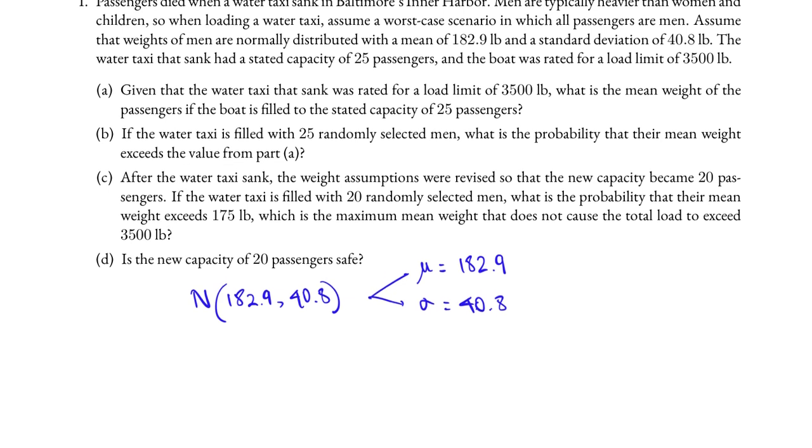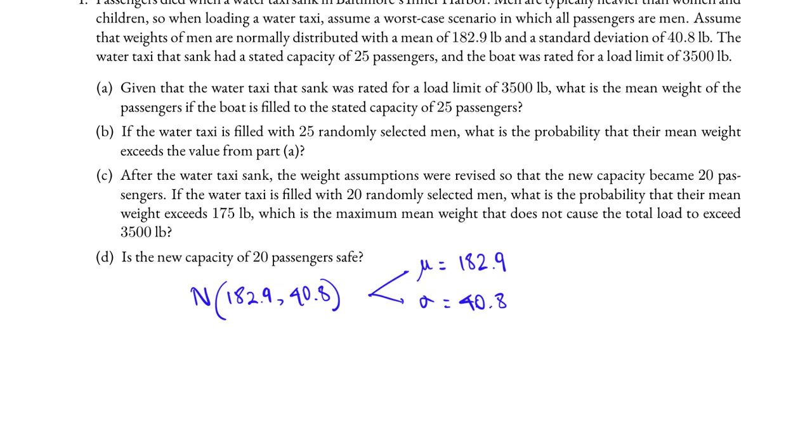Part A. Given that the water taxi that sank was rated for a load limit of 3,500 pounds, what is the mean weight of the passengers if the boat is filled to the stated capacity of 25 passengers?